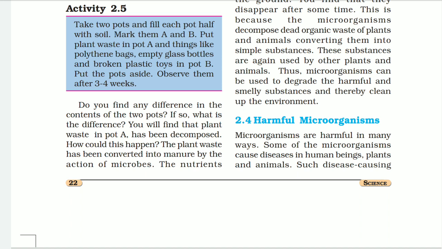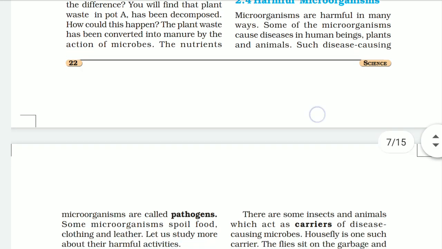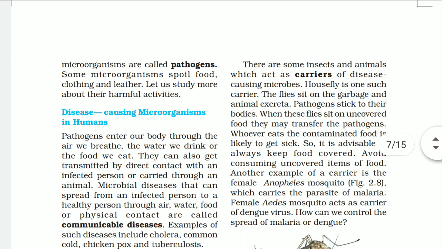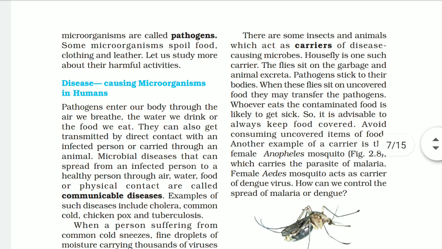Harmful microorganisms. So microorganisms are harmful in many ways. Some of the microorganisms cause a disease in human beings, plants and animals. Such disease causing microorganisms are called a pathogen. Some microorganisms spoil the food, clothing and leather. So let us study more about them in the activity.